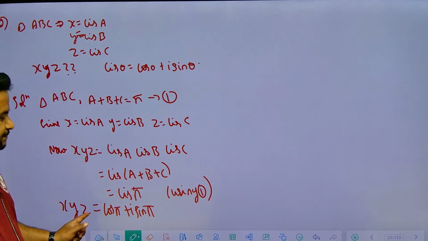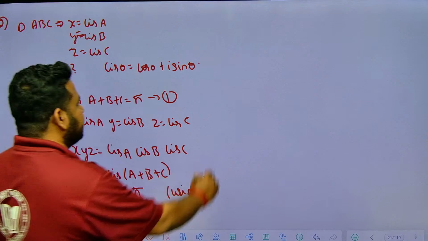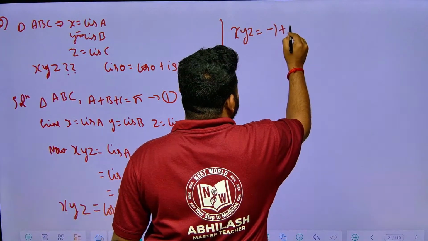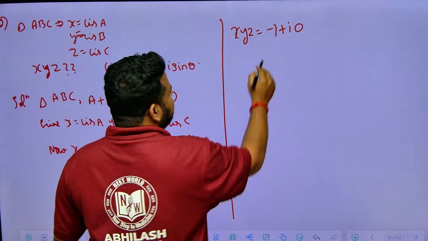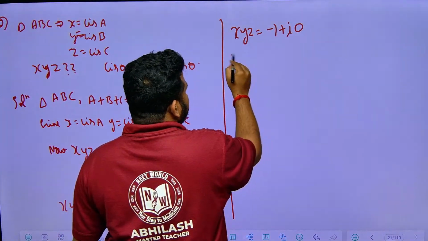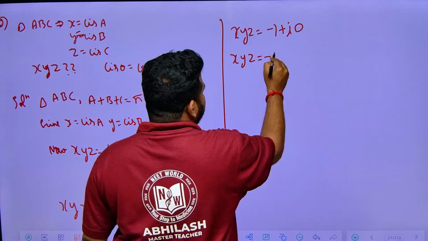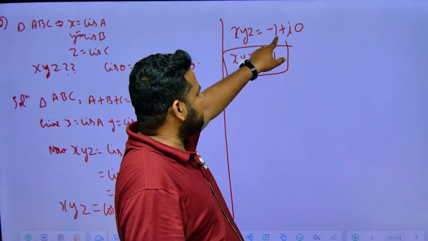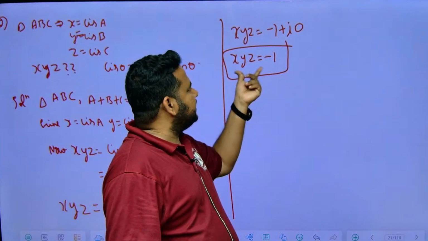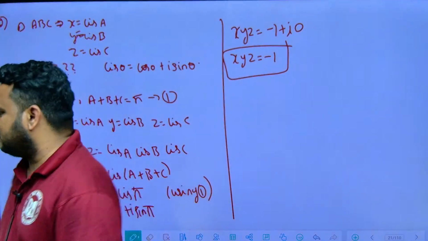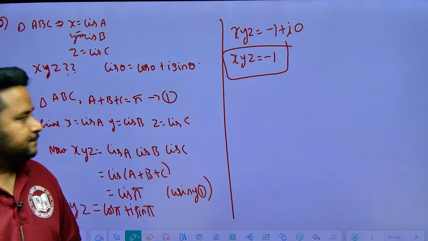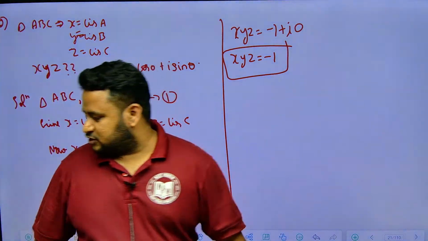Cos of pi is -1, sin pi is 0. So xyz will be equal to -1 plus i times 0. So i into 0 is 0, and finally xyz is equal to -1. That is the answer. In terms of complex numbers, I can write it as -1 plus i into 0. Otherwise, the real part is only -1. So we will get the value of xyz as -1. Clear? Okay. This is one very important question.